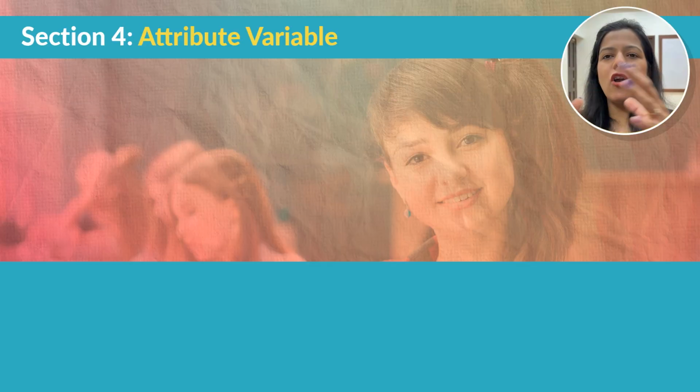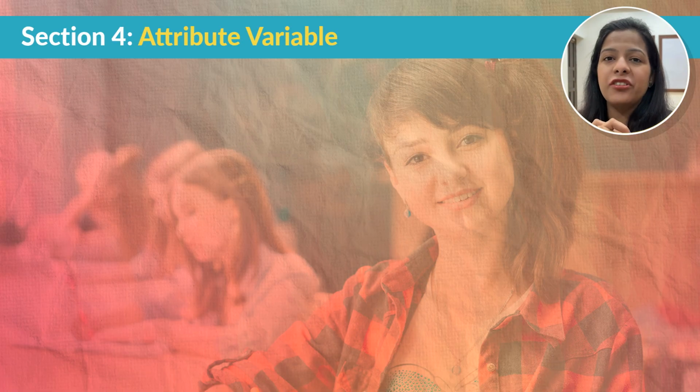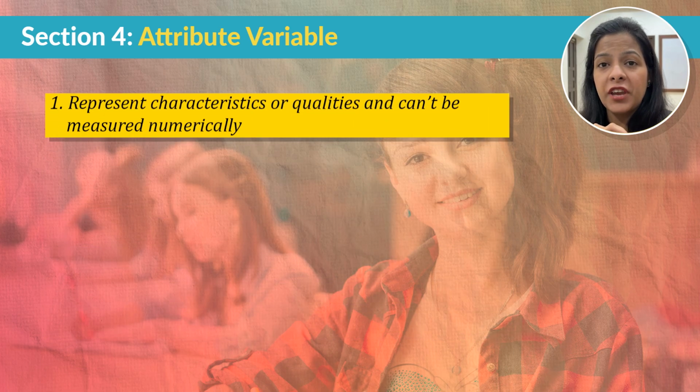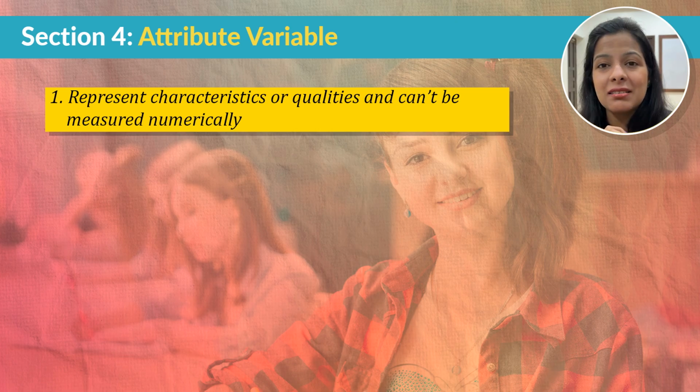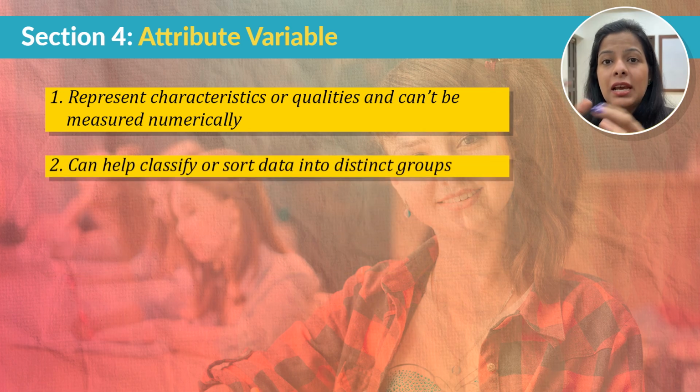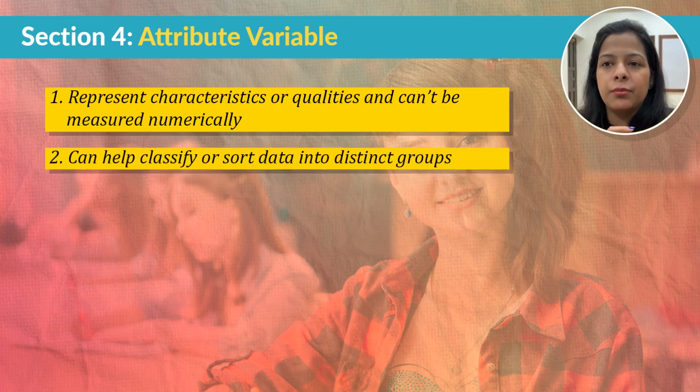Alright, now let's talk about attribute variable, also known as categorical variables. Now, these are variables that represent characteristics or qualities that can't be measured numerically in a traditional sense. Instead, they are grouped into categories or labels. Think of them as variables that help you classify or sort data into different groups.